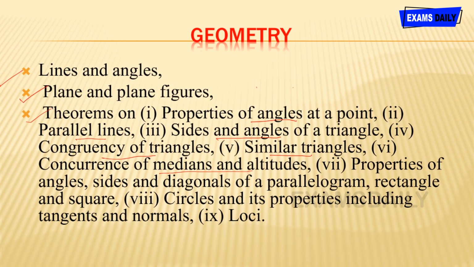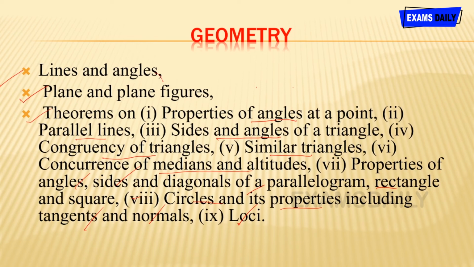and altitudes, properties of angles, sides, diagonals of a parallelogram, and then rectangle and square, and then circle and its properties, which includes tangents and normals, and then loci. These are the topics that come under geometry. So for this you want to go through 6 to 10 books.